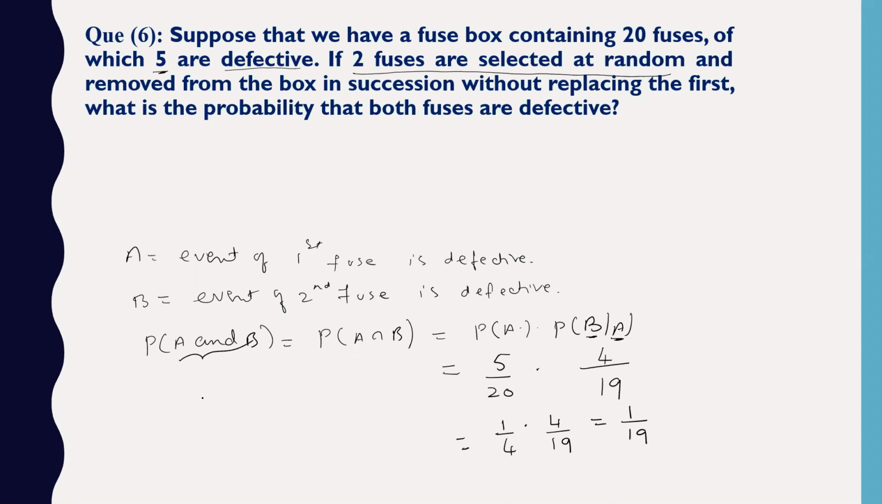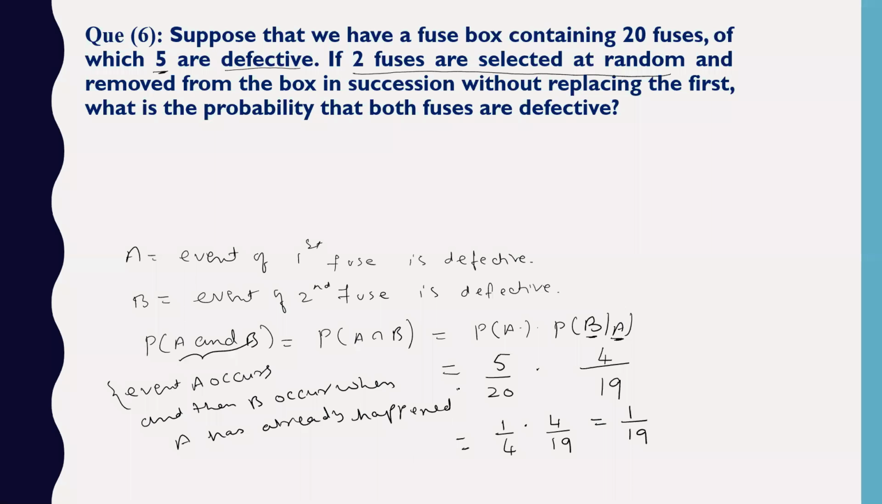So what about the A and B concept? Don't get confused. This is simple, na? Event A occurs and then B occurs. ऐसे लिख सकते हैं ना? And then B occurs when A has already happened. थोड़ा सा समझने वाली बात है यहाँ पे, थोड़ा सा दिमाग पर जोर लगाओ, ज्यादा कुछ कॉन्सेप्ट इसमें है